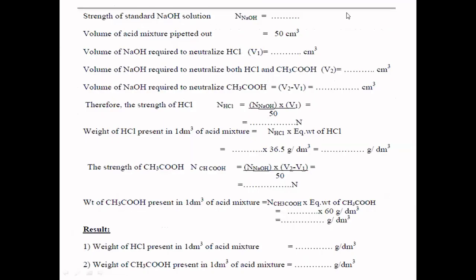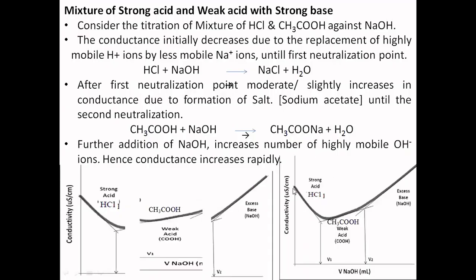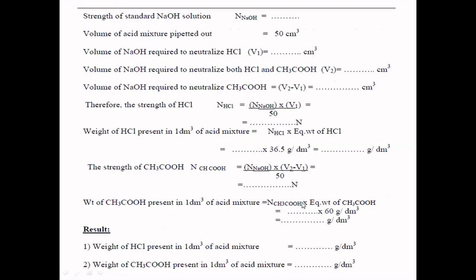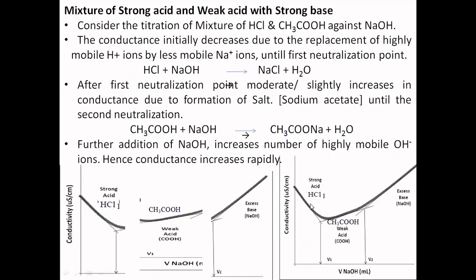Let us see the calculation part of it. Here in this calculation from the graph, after plotting the graph with the maximum points, one set of points with this straight line, another set of points with this straight line, another set of points with this straight line. All straight lines must intersect each other.